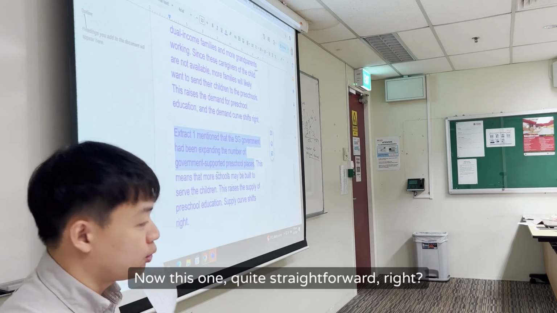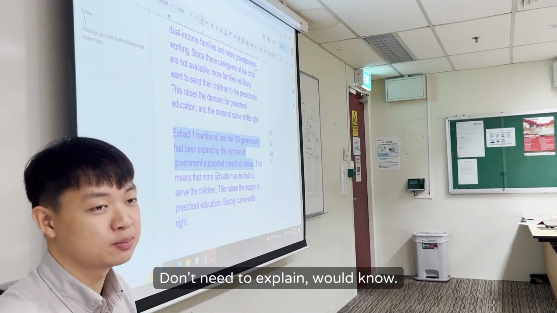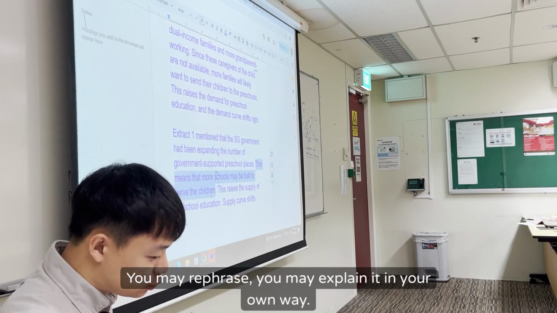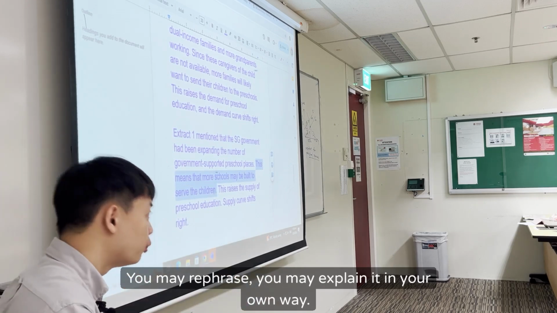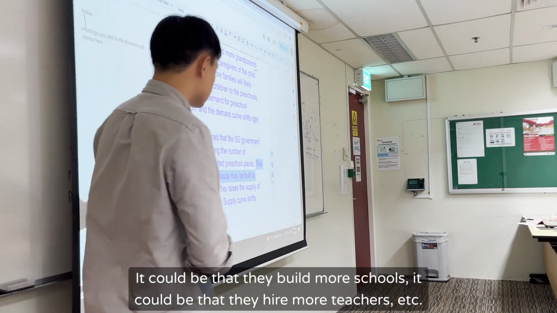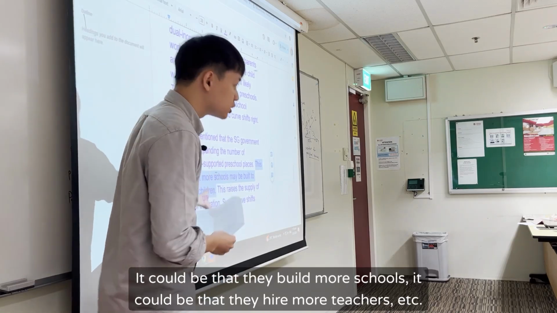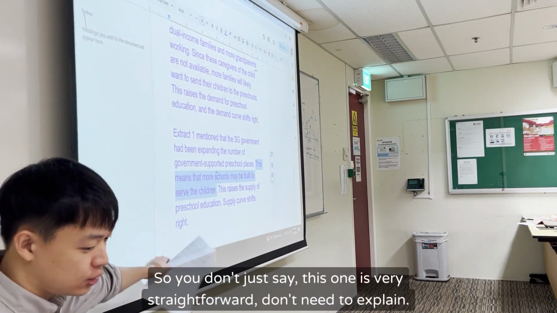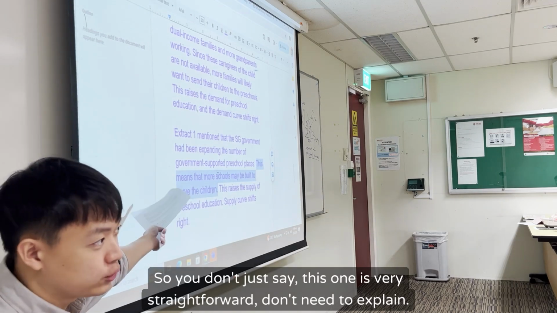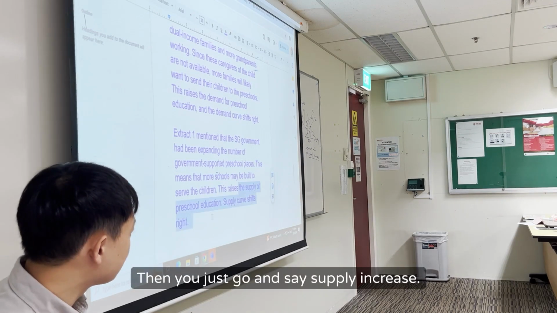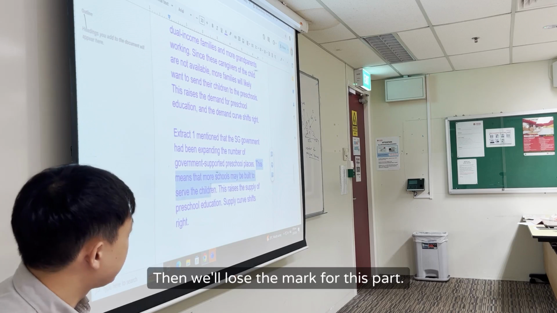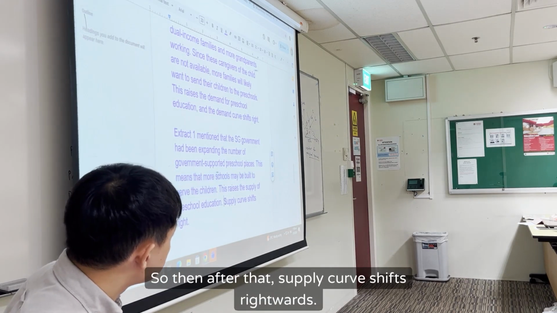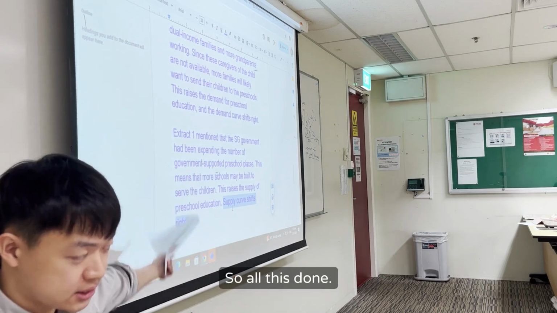Next one, the government had been expanding the number of the preschool places. Now this one is quite straightforward, a bit common sense. You don't need to explain, you would know. But we still have to say something. You may rephrase, you may explain it in your own way. It could be that they build more schools, it could be that they hire more teachers, etc. So you have to say something. Don't just say, oh, this one is very straightforward, don't need to explain, then just say supply increases. Then we'll lose the mark for this part. So write something, it may be worth 1 mark. Then after that, the supply curve shifts rightwards. So all this is done.